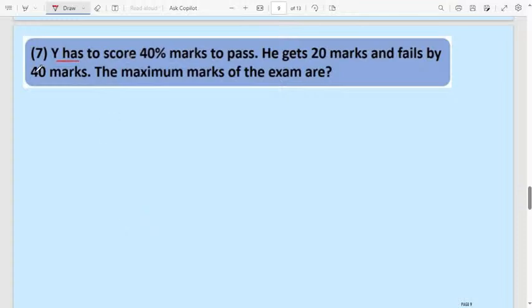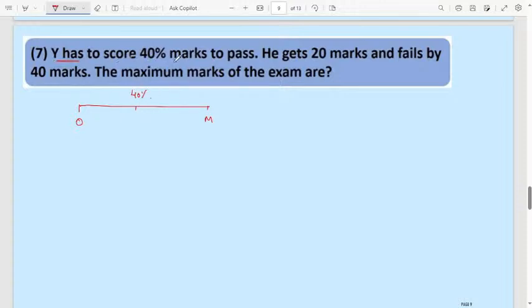Question number 7. Y has to score 40% marks to pass. He gets 20 marks and fails by 40 marks. What is the maximum marks of the exam? Very interesting question. Here consider M as the total marks. You have a figure like this: this is 0 marks, this one is the maximum marks, and the passing marks is somewhere here, at 40%.